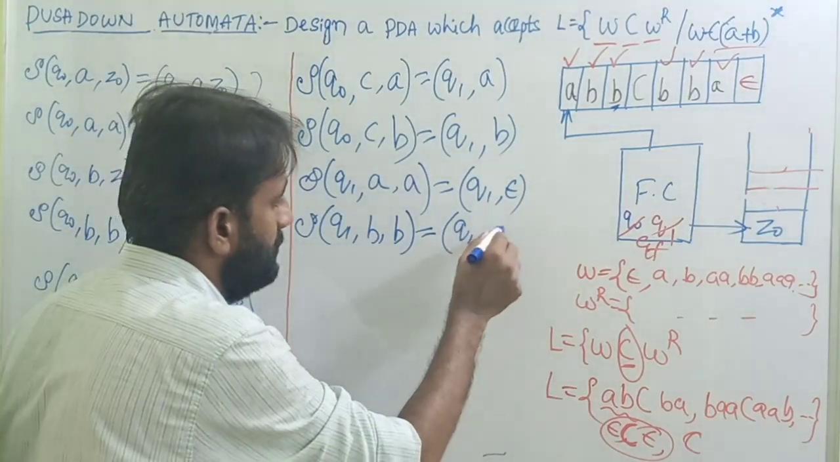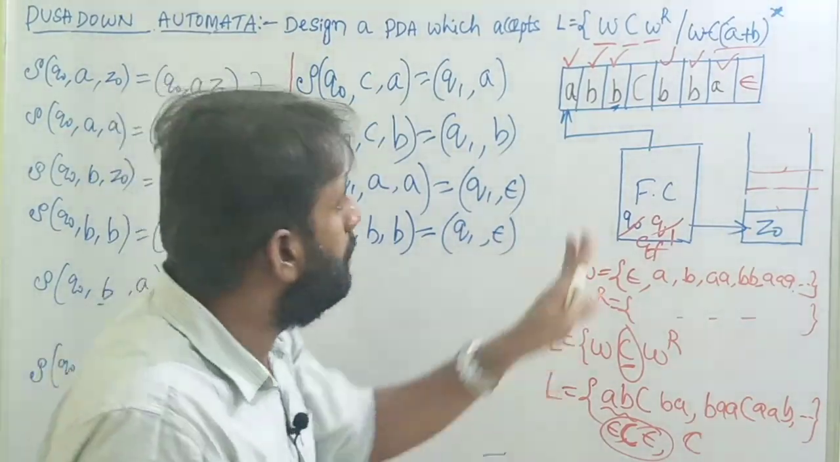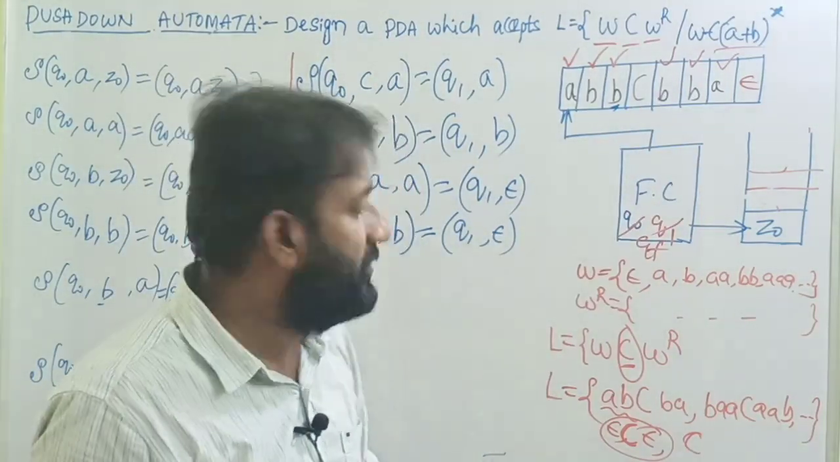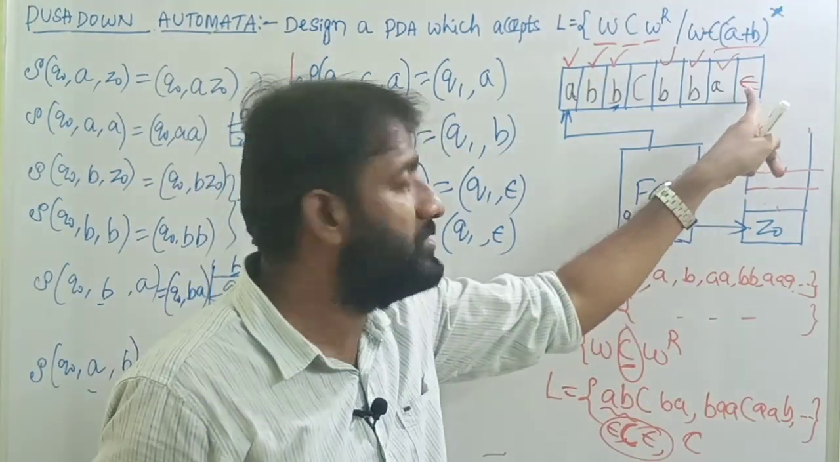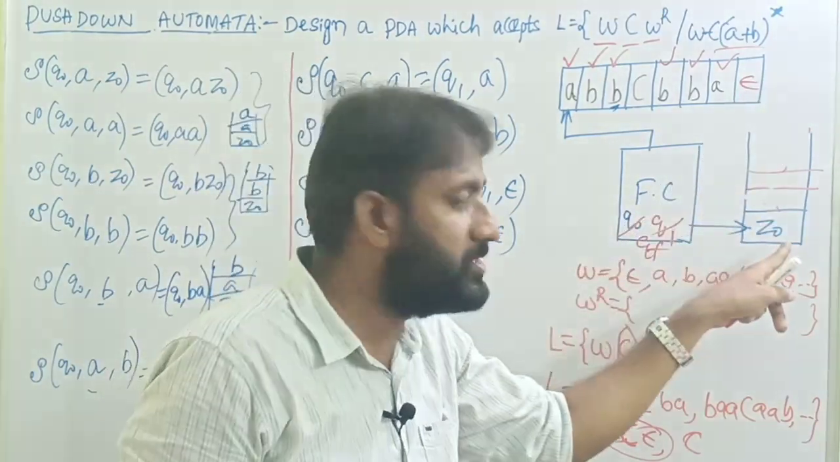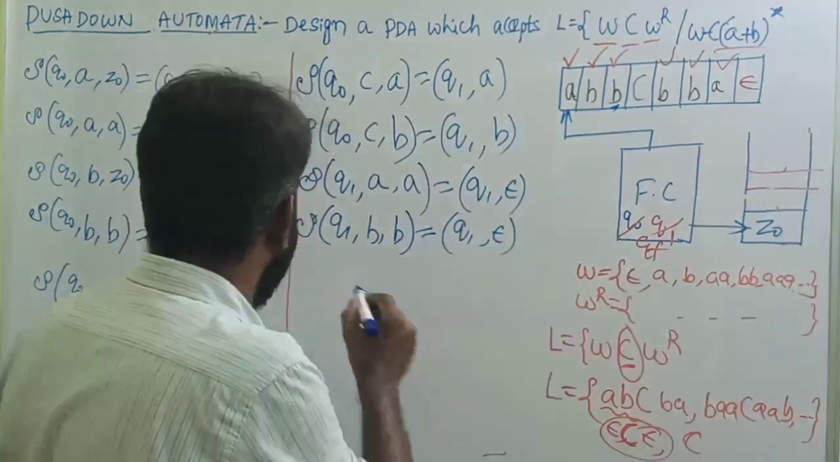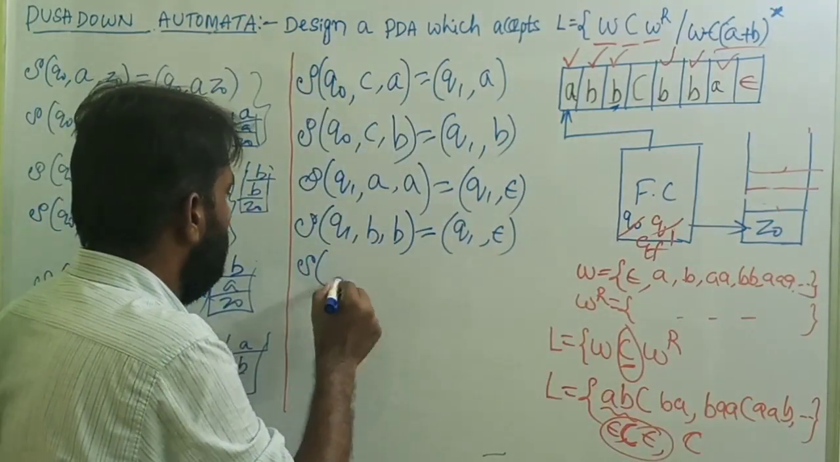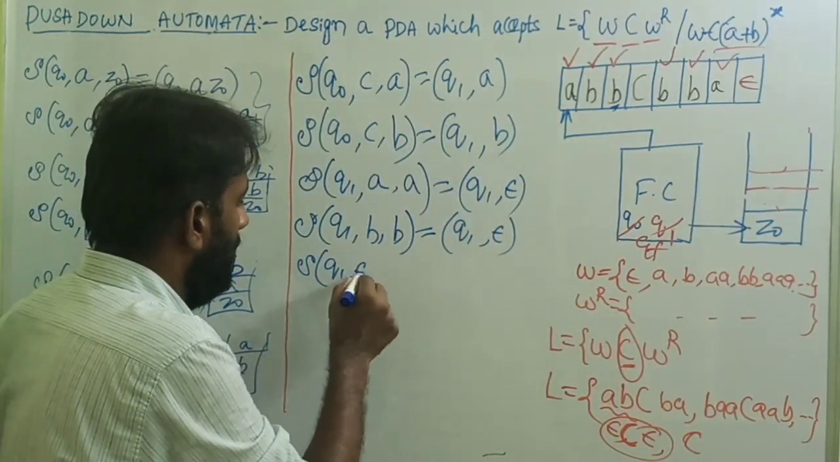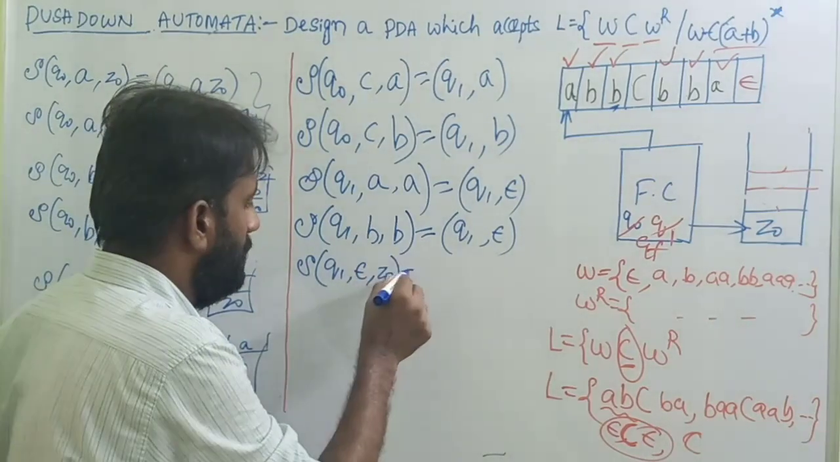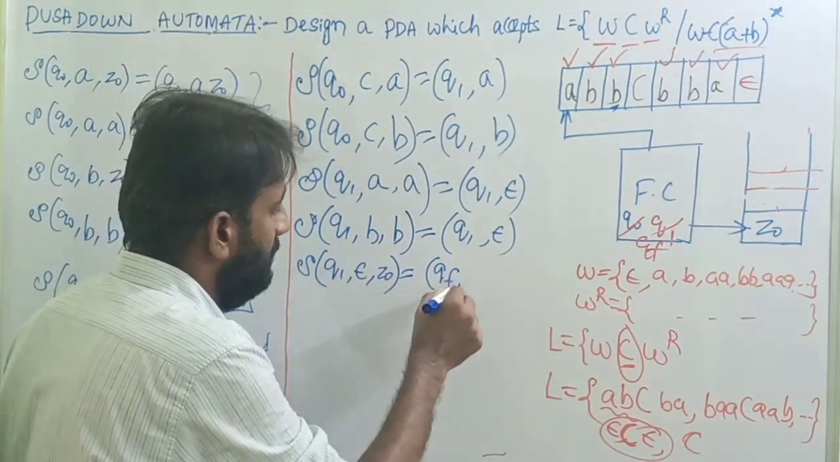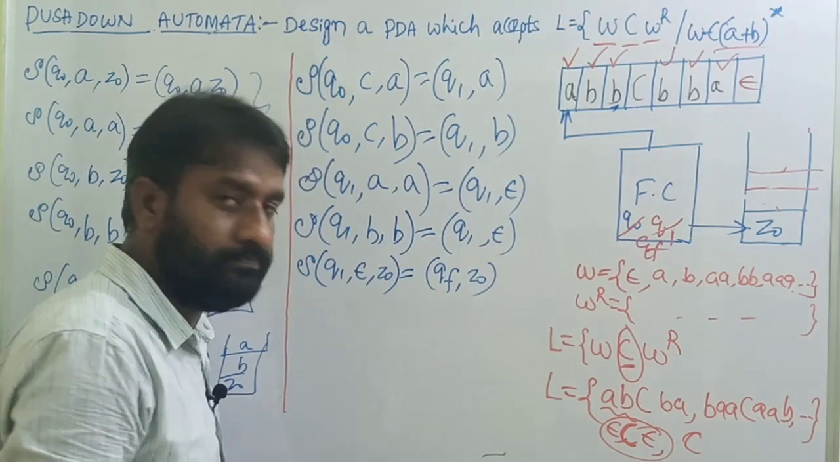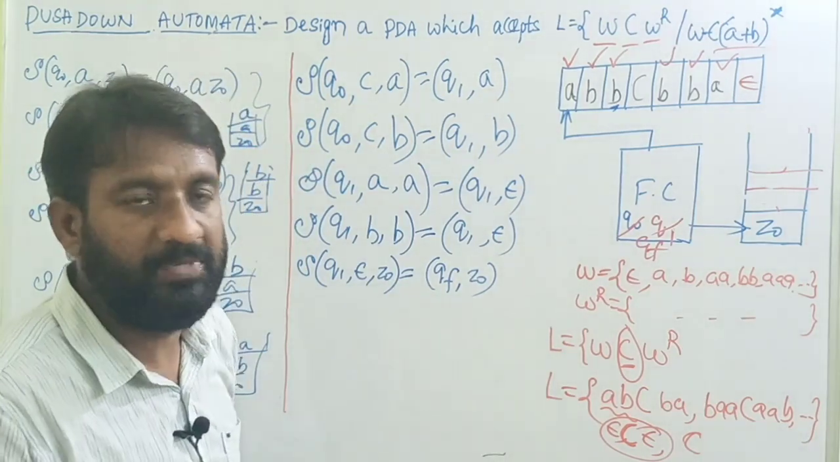Do the pop operation. Let's assume that all input symbols are completed. We are in state Q1. What is input symbol? We have epsilon. Top of the stack is Z0. So transition of Q1 epsilon comma Z0 equals to QF comma Z0. This is what is called acceptance by final state.